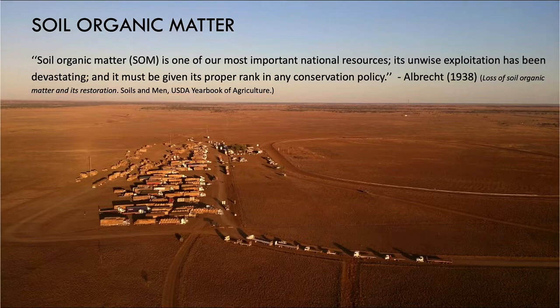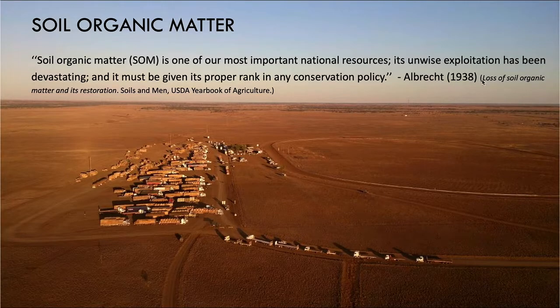So the other important thing besides the mineral component is the soil organic matter. It is one of the most important national resources, and its unwise exploitation has been devastating, and it must be given its proper rank in any conservation policy. Albrecht said this in 1938, and this coincided with the Dust Bowl, where America suffered Great Depression due to their agricultural system not being able to sustain the population because of how much loss there was through tillage and overgrazing. All of these things destroyed soil so much that scientists were like, well, now we've got to look at what happened and what it is that we lost and why.